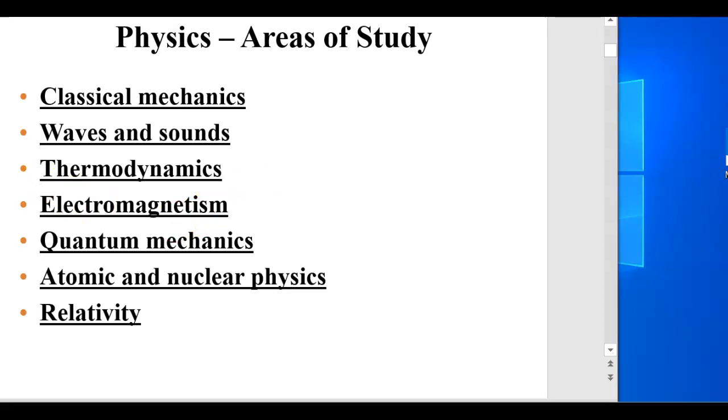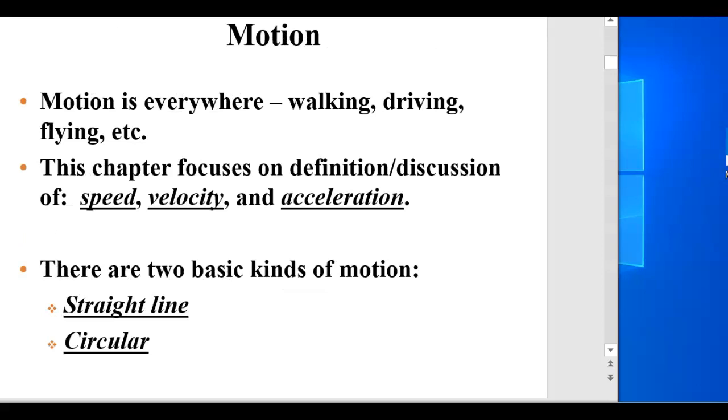So we're going to talk primarily first about motion. Motion's everywhere. We're walking, we're driving, we're flying. Birds are flying, fish are swimming, it's everywhere. So we're going to talk about how we move. And so that's speed, velocity, and acceleration. There's basically two kinds of motion when you're studying physics: things that are in a straight line, which makes it a lot easier for us, or in a circular motion.